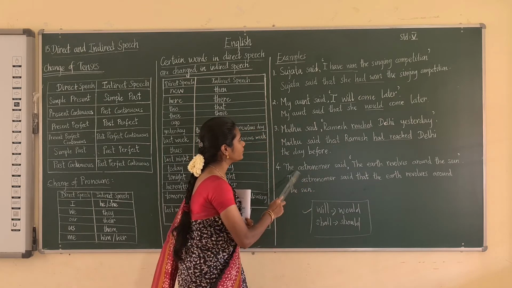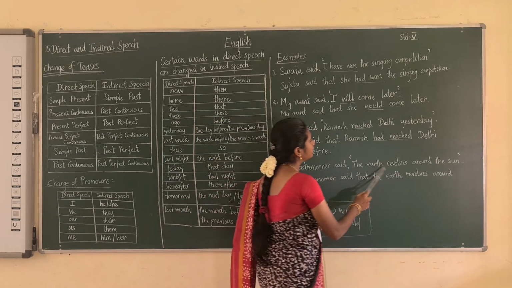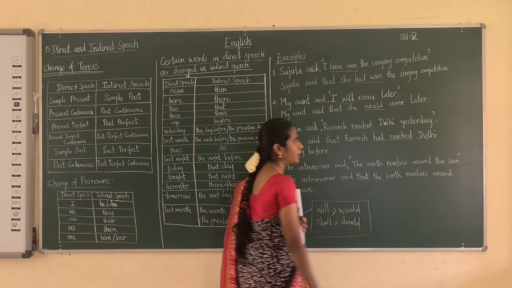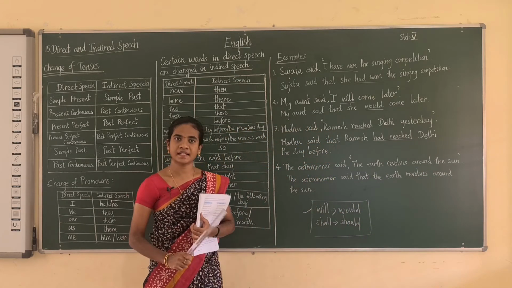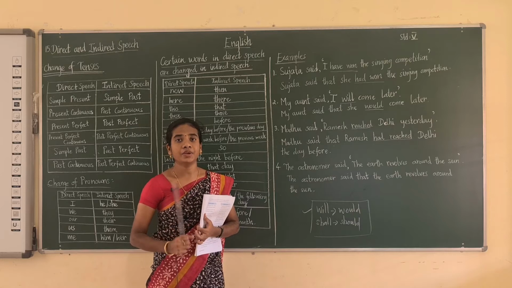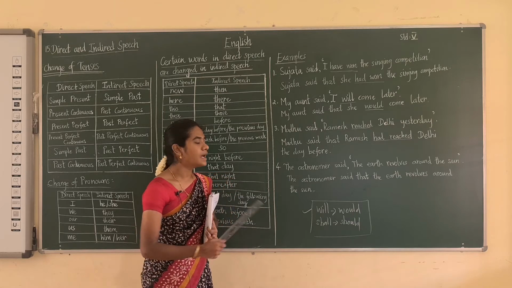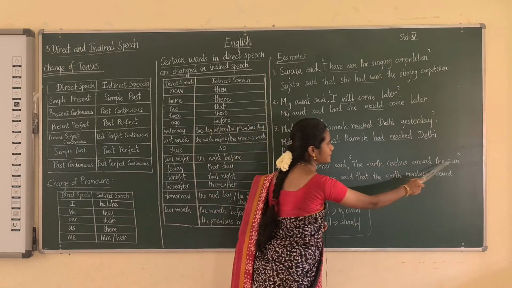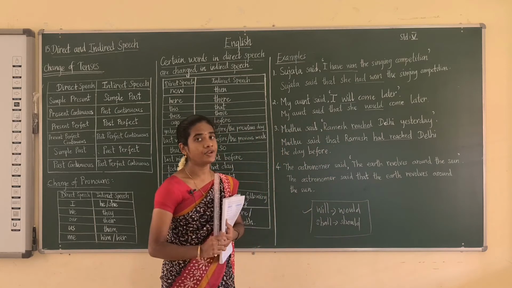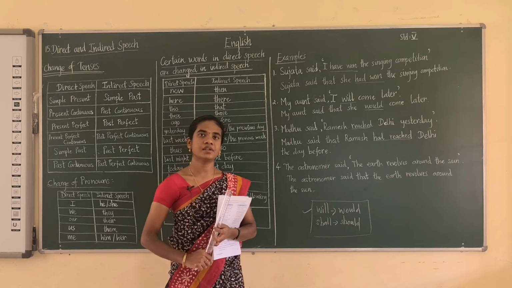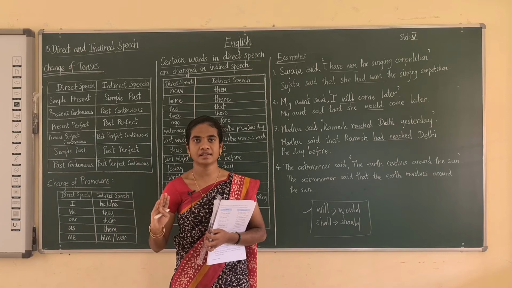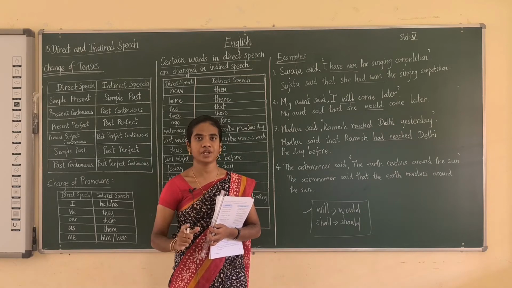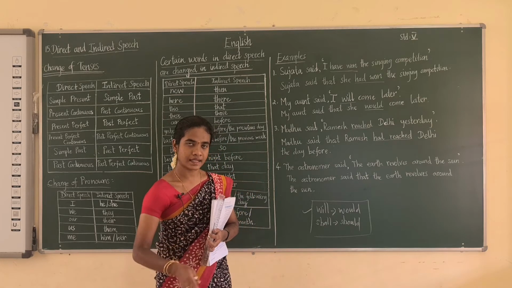See the next rule: the astronomer said, "The earth revolves around the sun." Now observe this sentence. It is a universal truth, and it is a direct speech. For the universal truths we should not change the tenses. You have to write this sentence as it is.